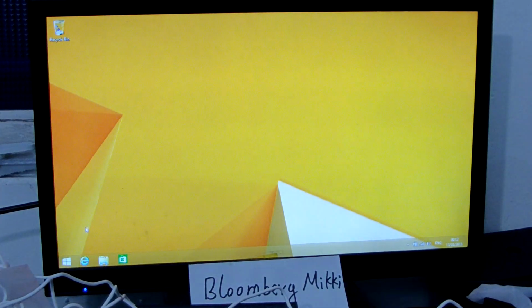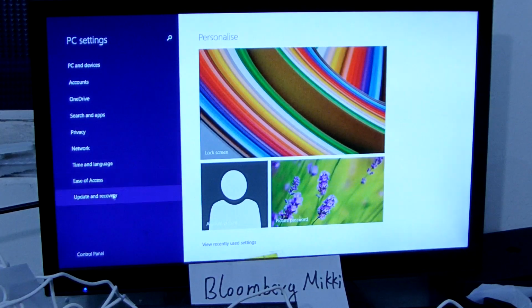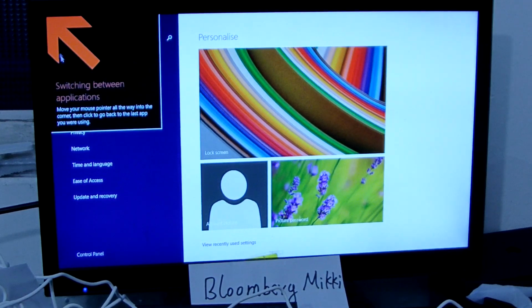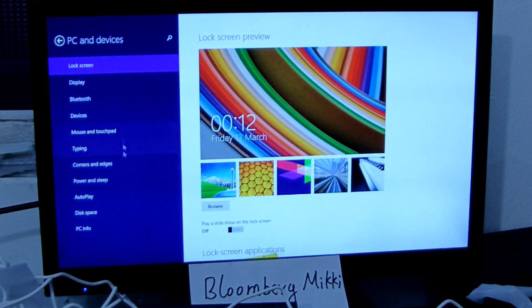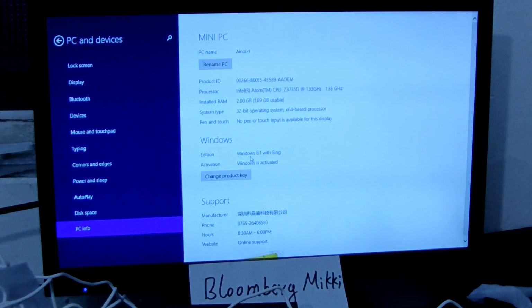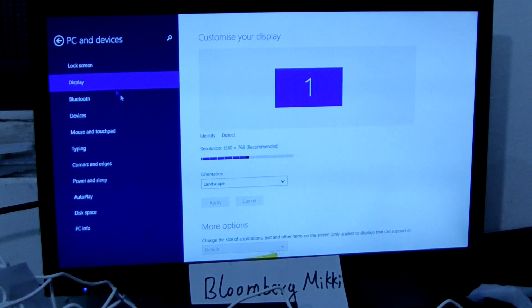Now let me see which set to language English. We see the PC information on device. Can see PC information. The Windows 8.1 with Bing is activated. And Bluetooth display.